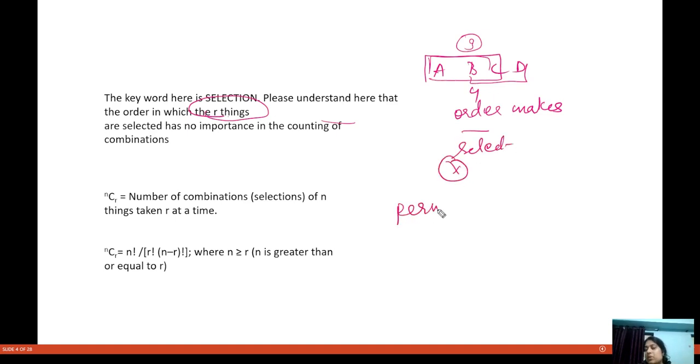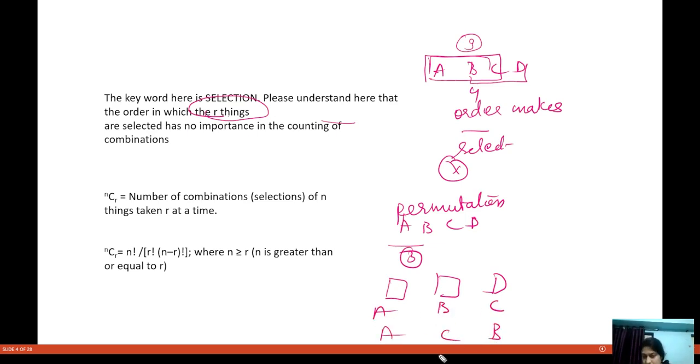But when I'm doing permutation, for example, I am trying to select from A, B, C, D, three people out of them, and I'm trying to put them in three houses. So I can put either A, B, C here, or I can put A, C, B here, or I can put B, A, C here. So there are a number of ways in which we can do this. Okay, in permutation, first I am trying to select three people.